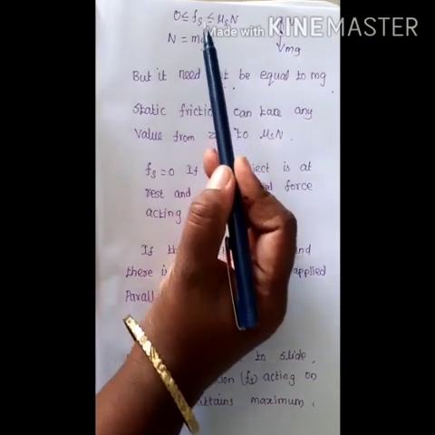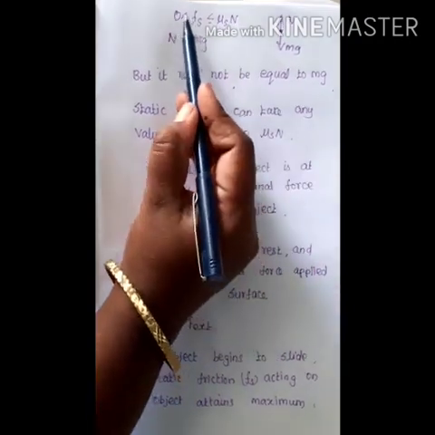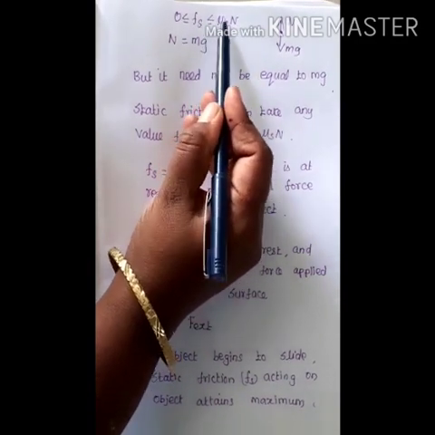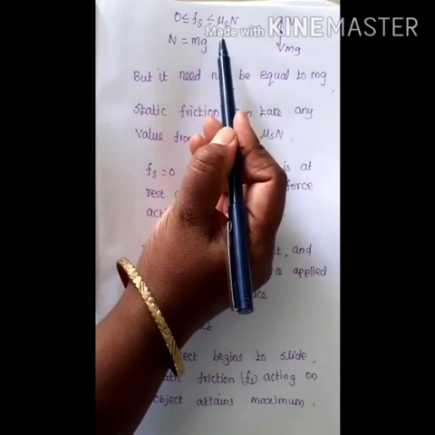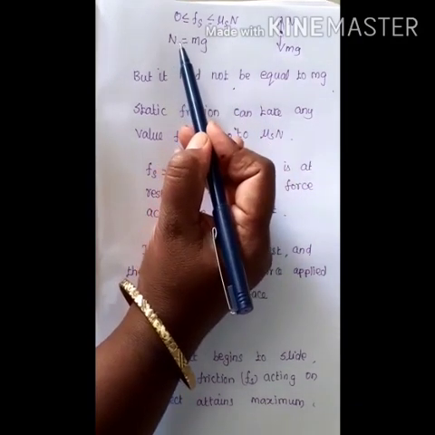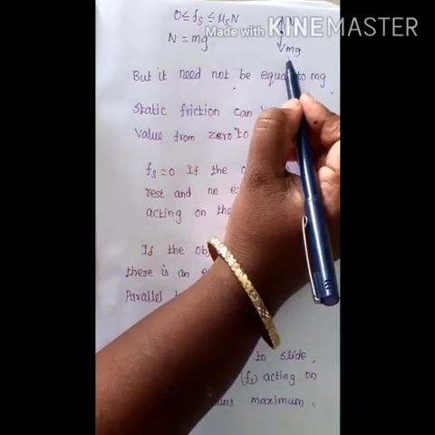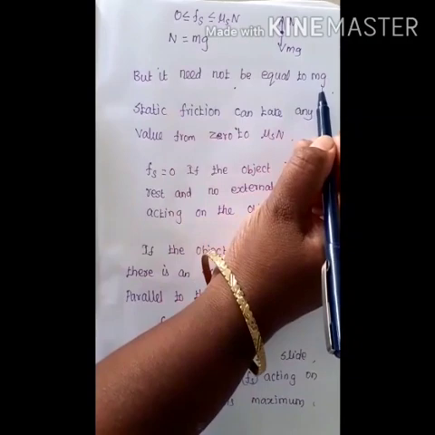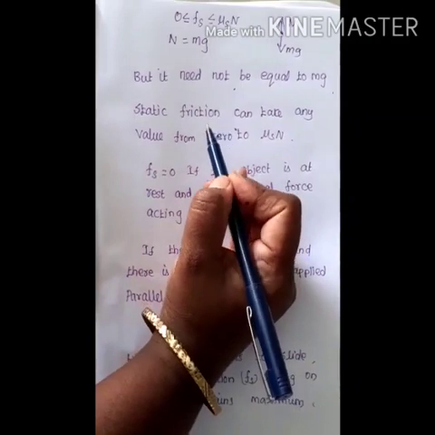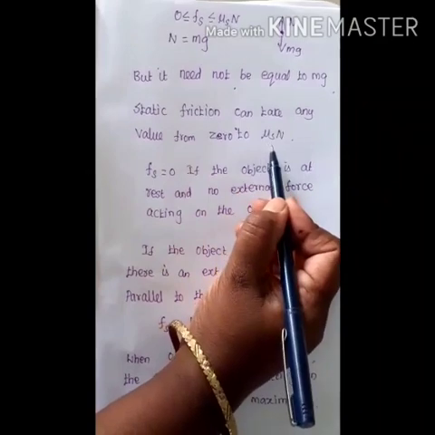Experimentally, the magnitude of static frictional force F of S satisfies the following empirical relation: 0 less than or equal to F of S less than or equal to mu of S into N. The mu of S is the coefficient of static friction. It depends upon the nature of the surfaces in contact. N is the normal force exerted by the surface on the body, sometimes equal to mg, but it need not be equal to mg. Therefore, this equation implies that the force of static friction can take any value from 0 to mu of S into N.